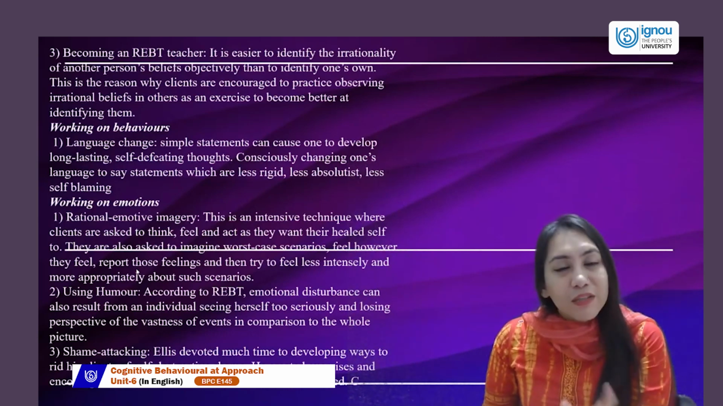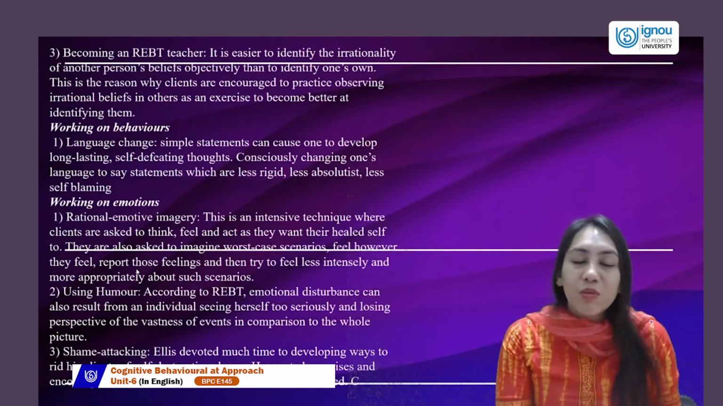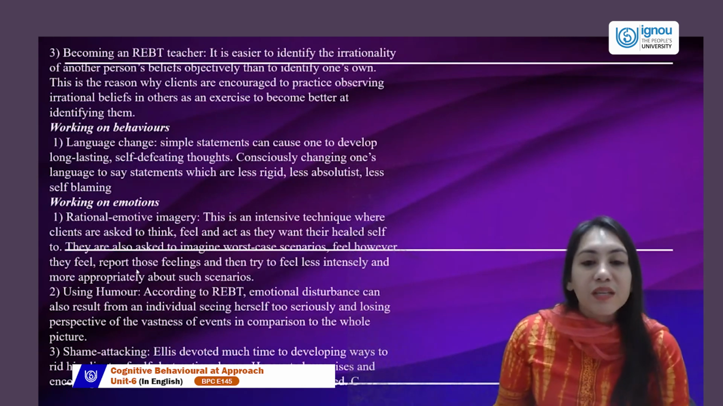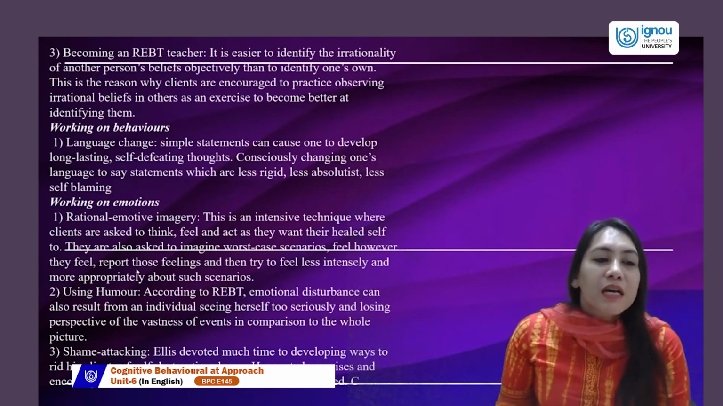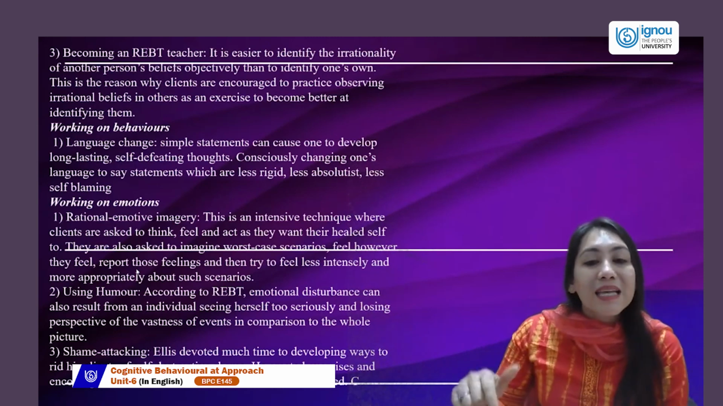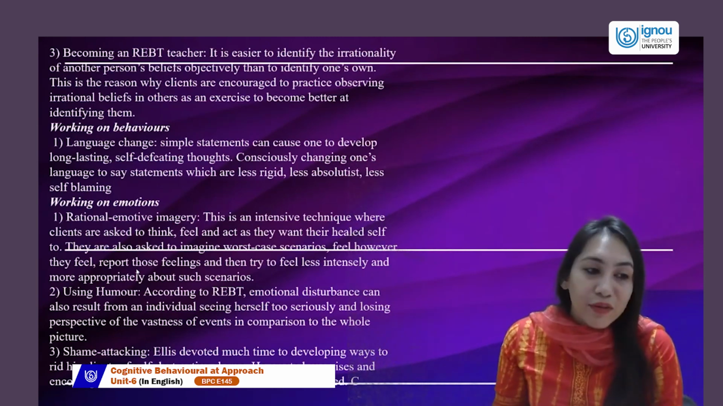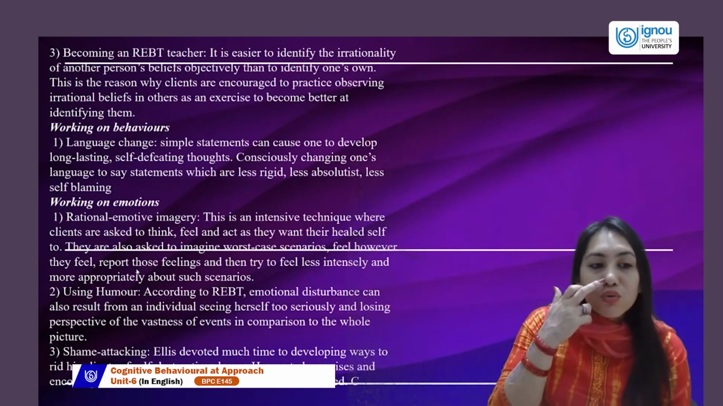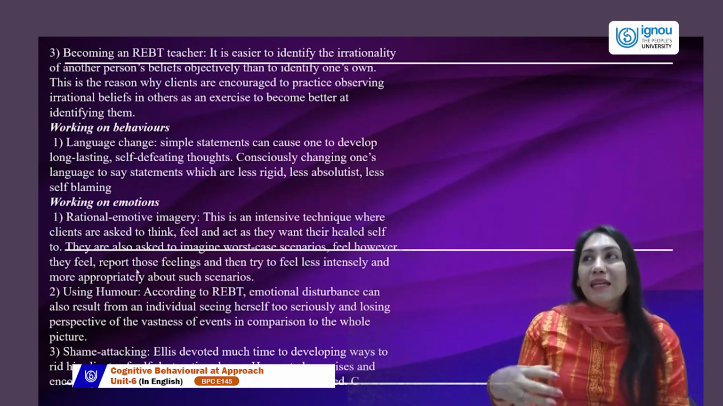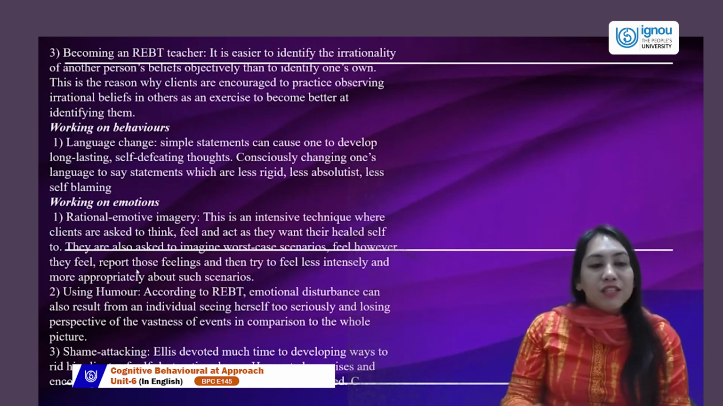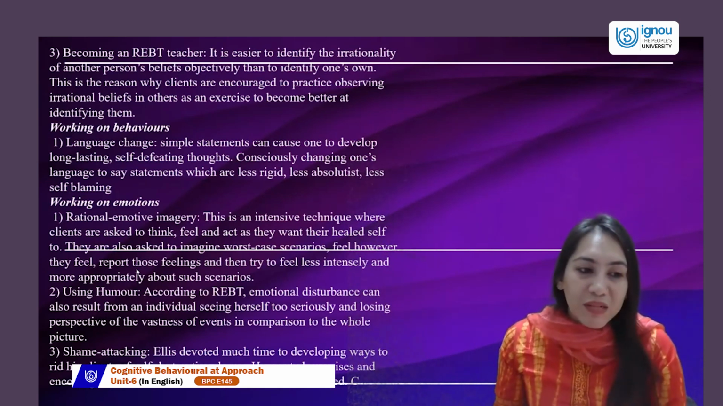It is utilized in different word patterns, like it is labeled as something else in another therapy. So it's rational emotive imagery, where it's a very intensive therapy where clients are asked to think, feel, and act as they want their healed self to be. So you just act, feel, and imagine yourself healed. You do not think like that. You do not have belief systems like this.